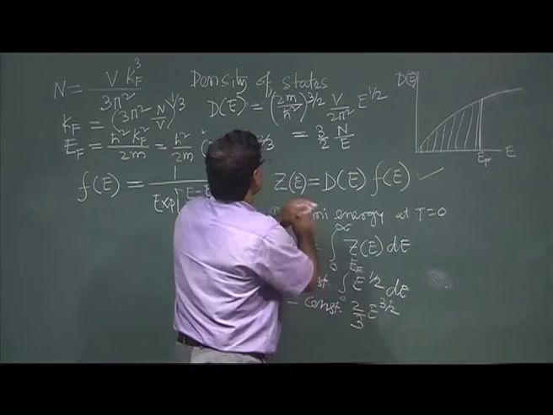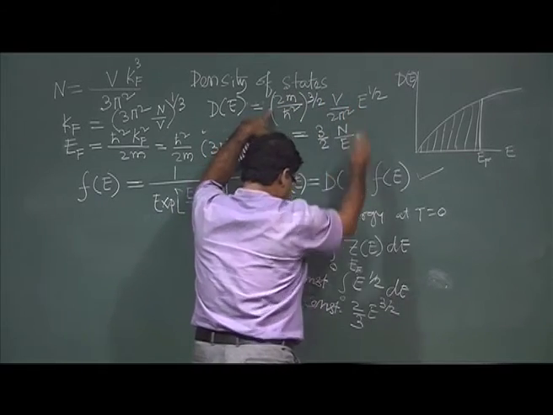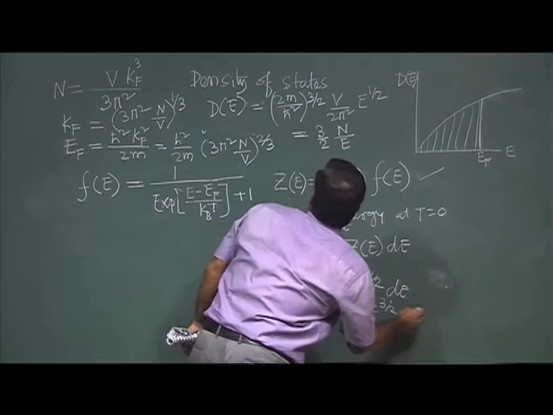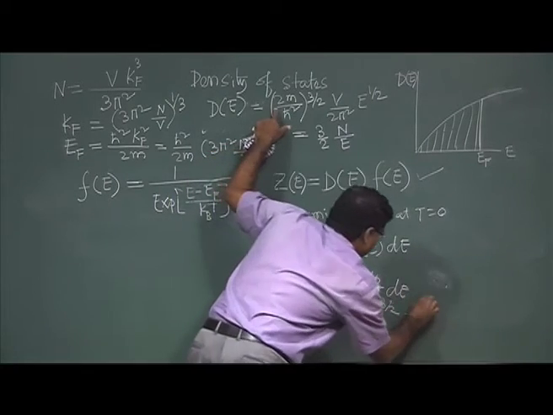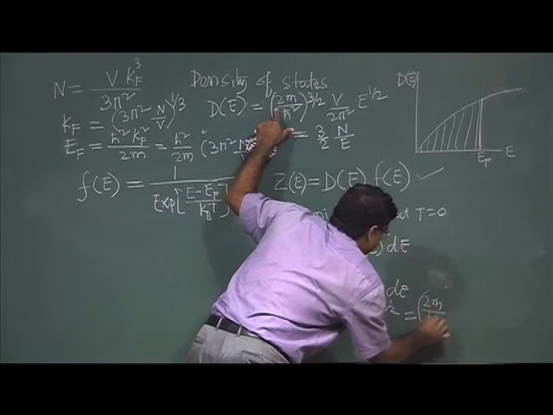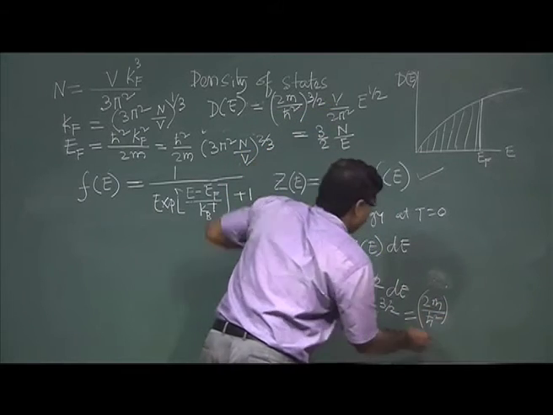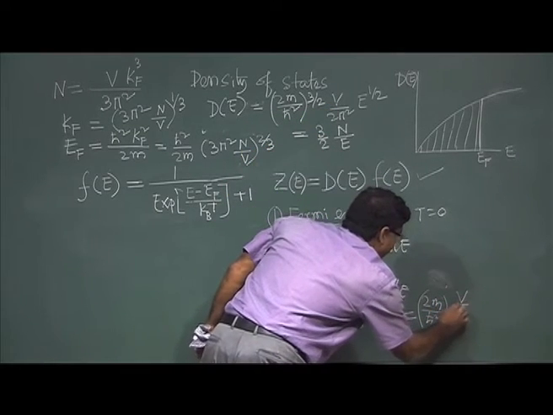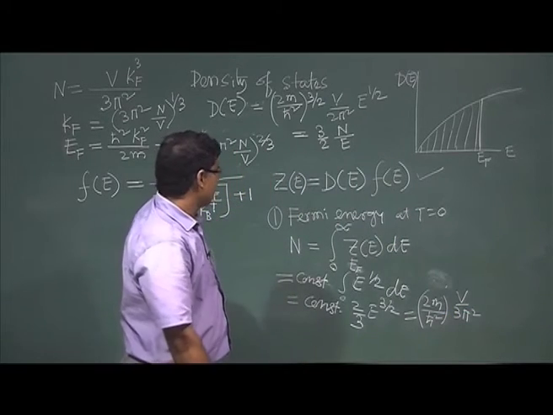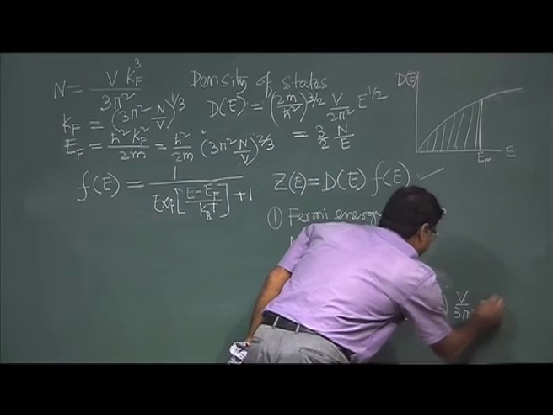So basically this density from here I am getting 2m by h cross square, then V by 3 pi square, and then I have this E to the 3 by 2.